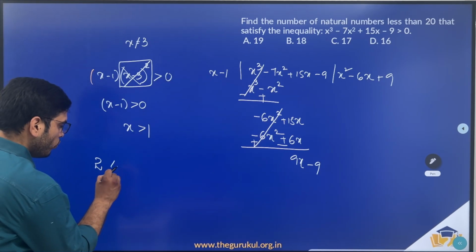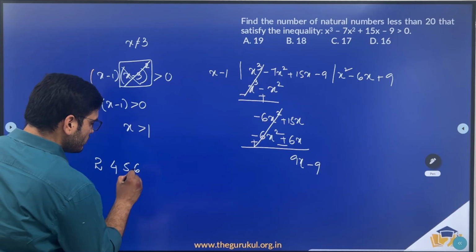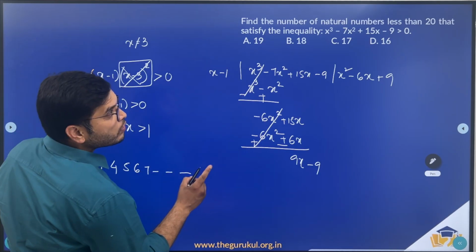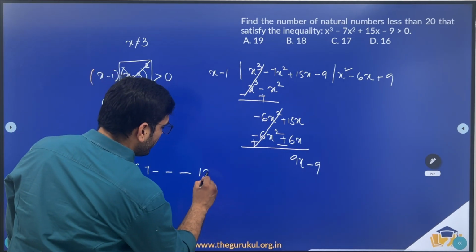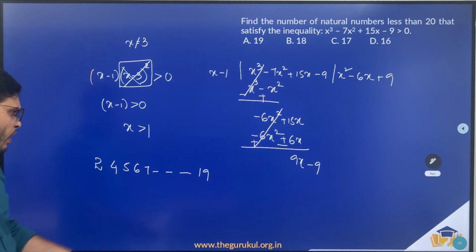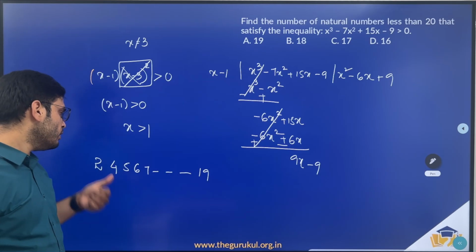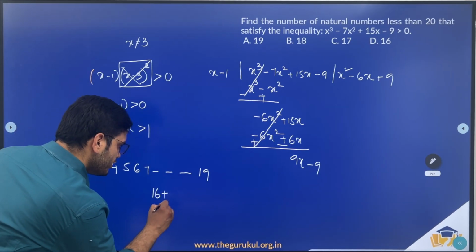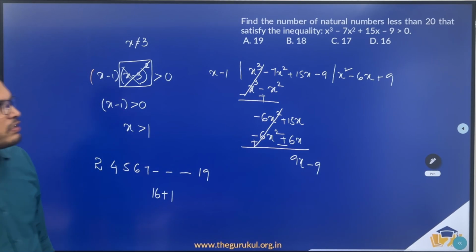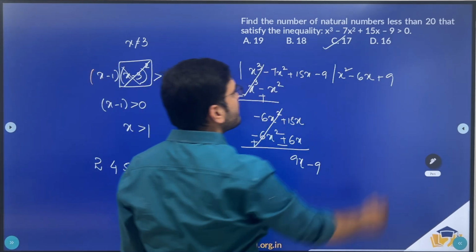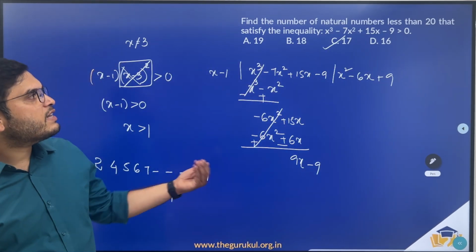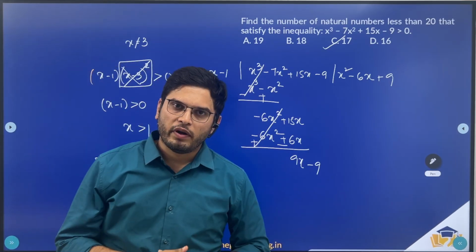So you can consider 2, 4, 5, 6, 7. Sorry, it is less than 20, so you should be considering only up to 19. Now 19 minus 4 is 15, 15 plus 1 is 16, and we have 2. So 16 plus 1, you'll be having 17 natural numbers that are less than 20 satisfying this inequality.